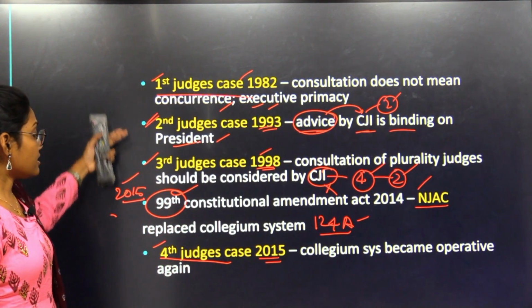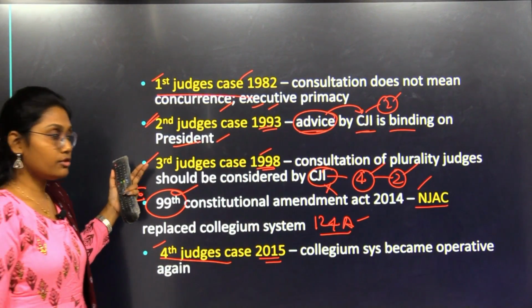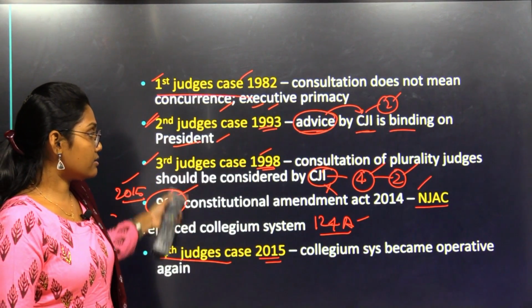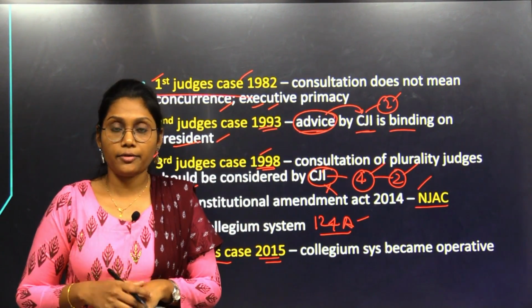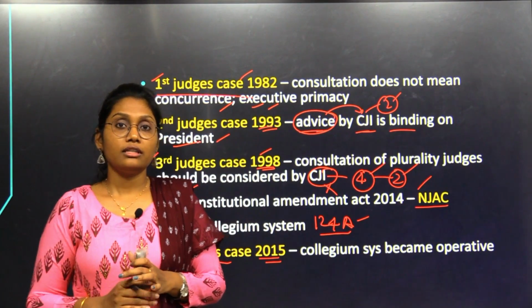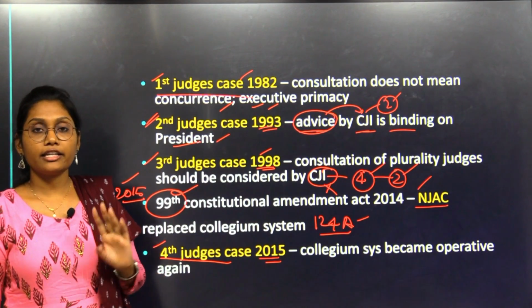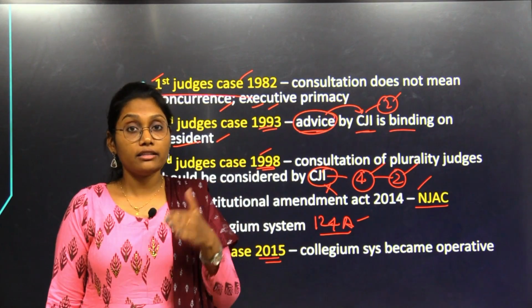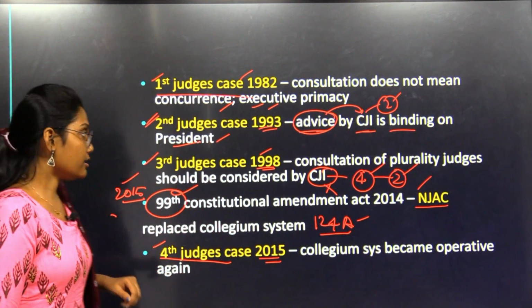This is the sequence that happened with the appointment of the judiciary. Till now, if you see all this discussion, you may get a doubt that judges appoint the judges in India. But as we know, the deep subject of all these cases under our Constitution, we can't agree to that, but the appointment of the judges will happen by the government in the name of the President of India. Clear? Moving forward,